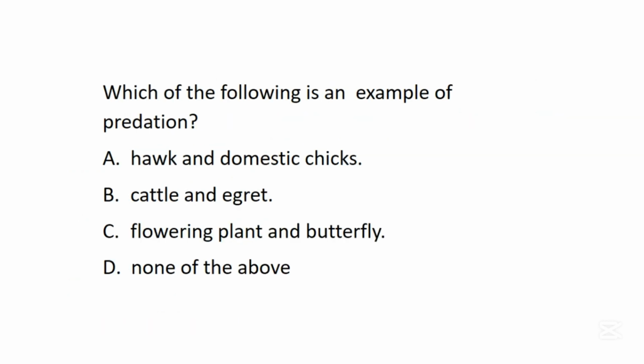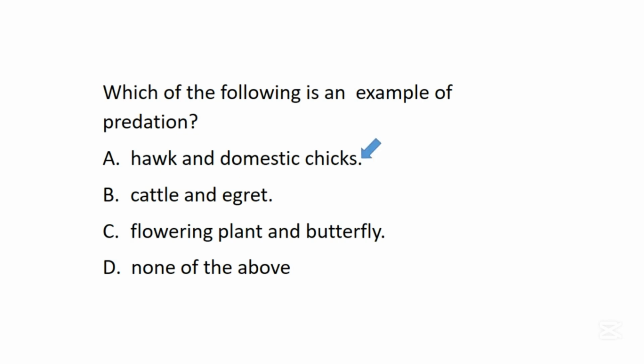The next question says, which of the following is an example of predation? A. Hawk and domestic chicks. B. Cattle and egrets. C. Flowering plants and butterfly. D. None of the above. In this question, the correct answer is A.